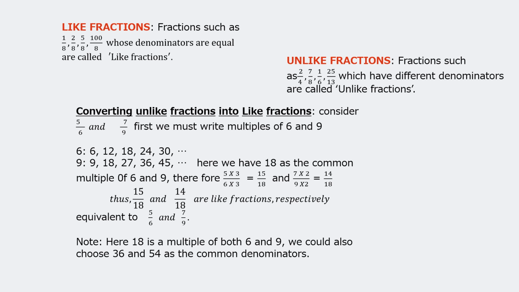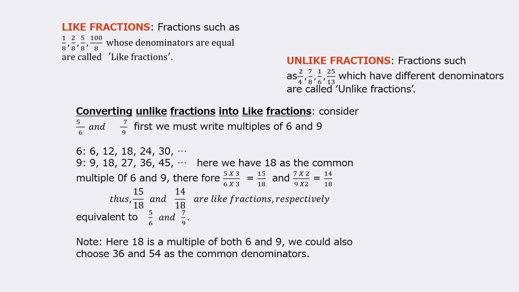So I have to make the denominators the same, children. So 15 upon 18 and 14 upon 18 are like fractions and they are respectively equivalent to 5 upon 6 and 7 upon 9. If we have to add 15 upon 18 and 14 upon 18, we can add them. If we have to subtract, we can subtract them, because now the denominators are the same.